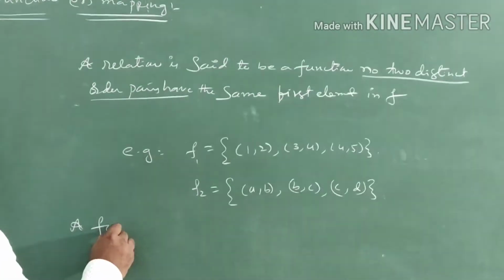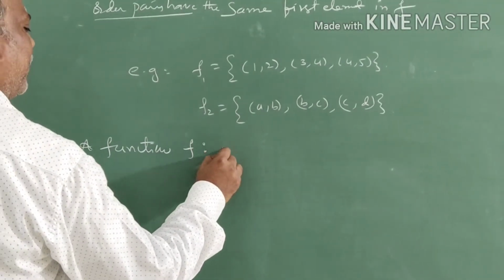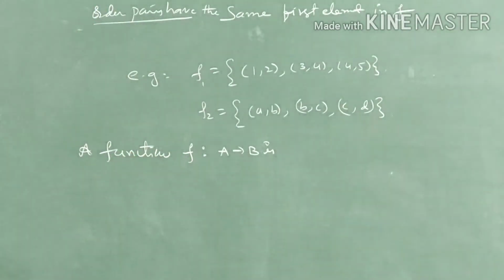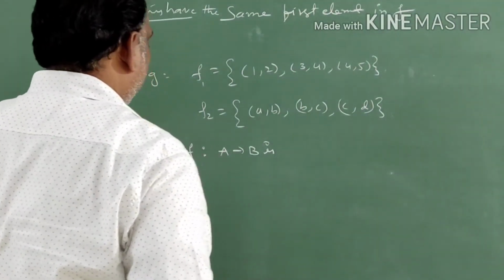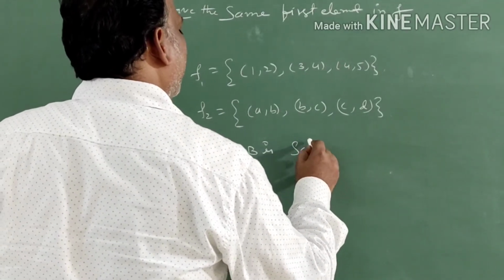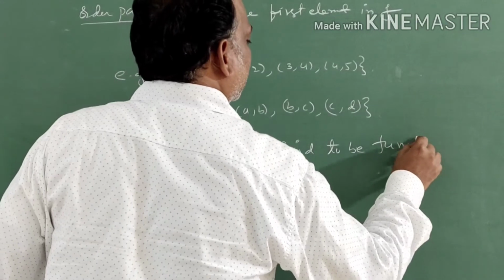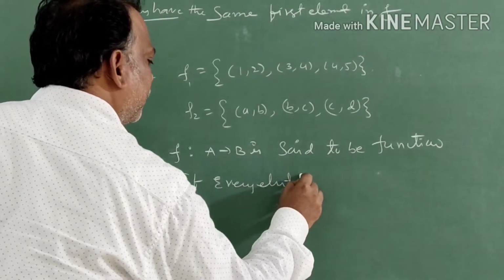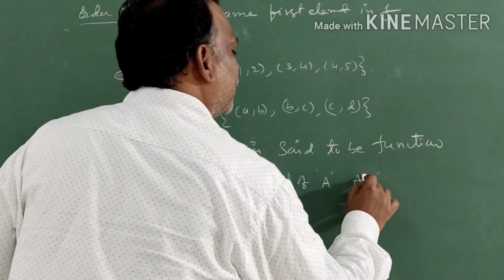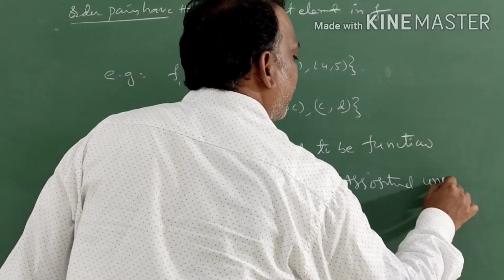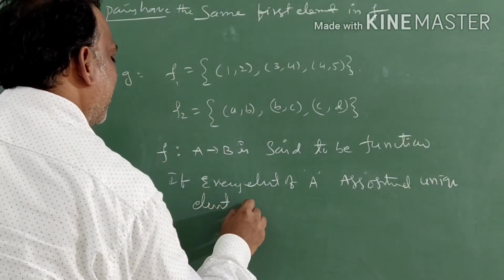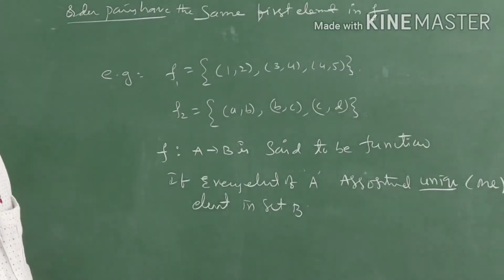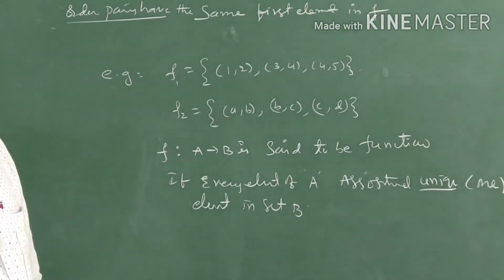A function f is a mapping from A to B, said to be a function if every element of A is associated with a unique element in set B. Here unique means nothing but one.